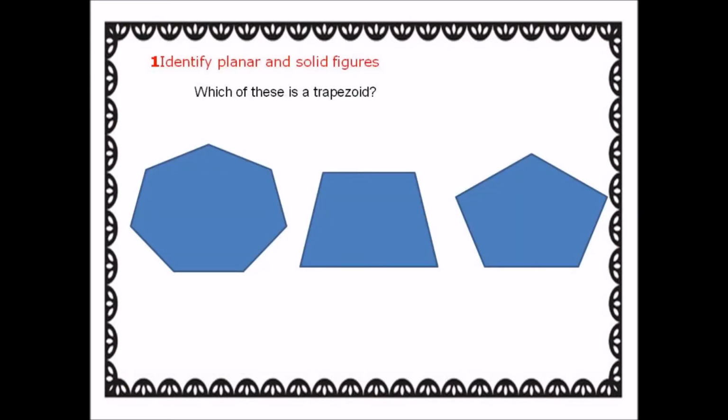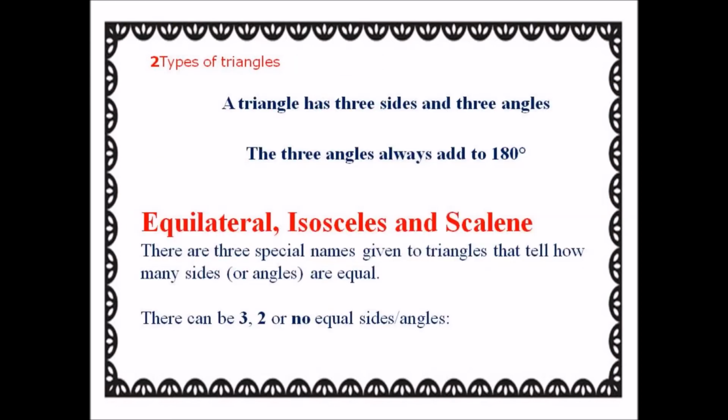Identify planar and solid figures. Which of these is a trapezoid? Types of triangles. A triangle has 3 sides and 3 angles. The 3 angles always add to 180 degrees. Equilateral, isosceles and scalene. There are 3 special names given to triangles that tell how many sides or angles are equal. There can be 3, 2 or no equal sides or angles.